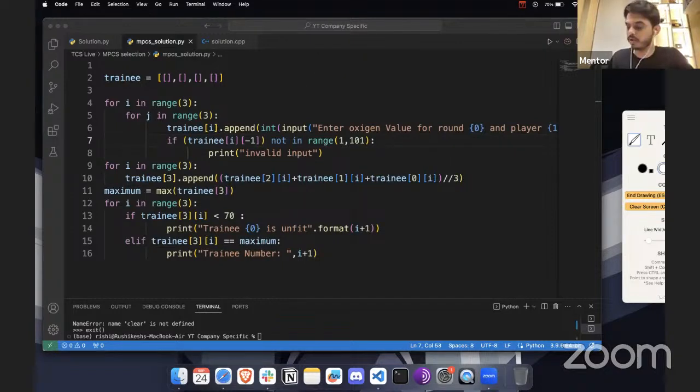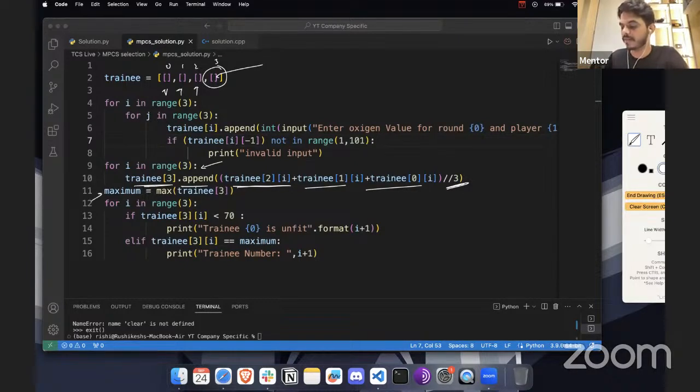So once we do that, we are going to pick trainee 3, which is nothing but this list that we have. If I write the index 0, 1, 2, and 3, we are going to append that with respect to trainee 2 of i. So we are going to pick one value from this, from this, and from this. We are going to add them, and we are going to divide by 3. So we are going to do that element-wise. That's why we are doing that in the for loop. And once we do it element-wise, we will get the average values that we will update in this list.